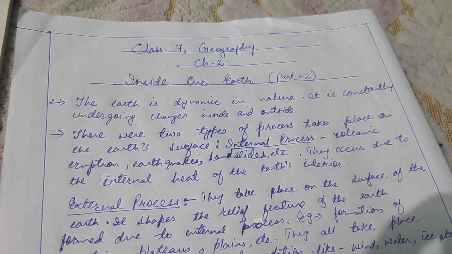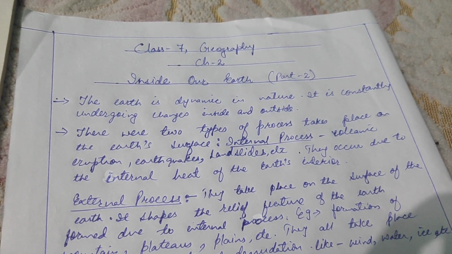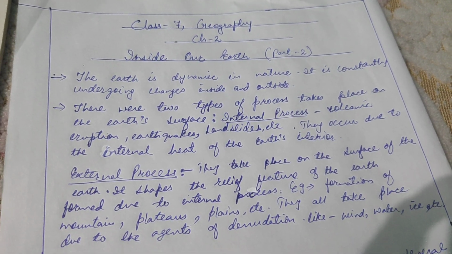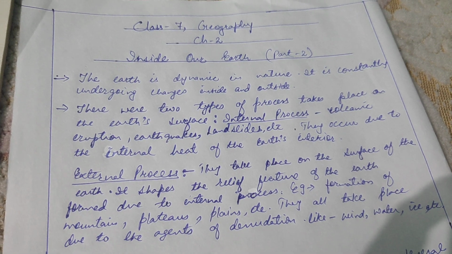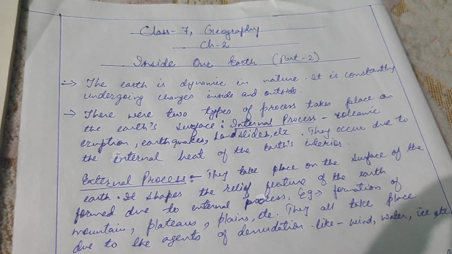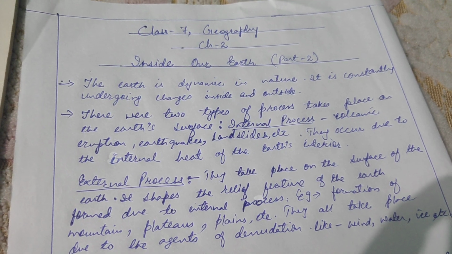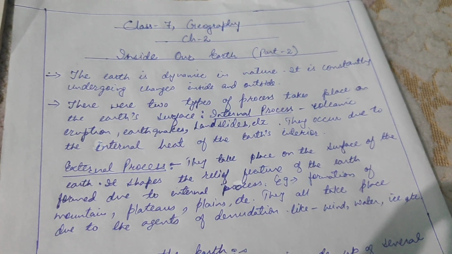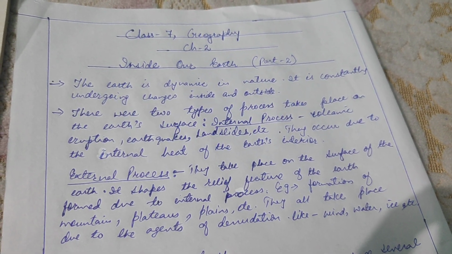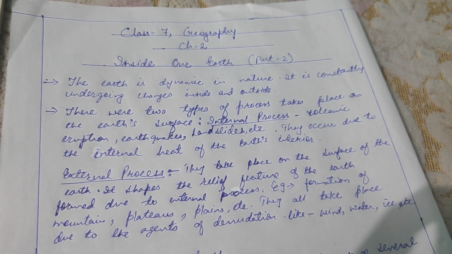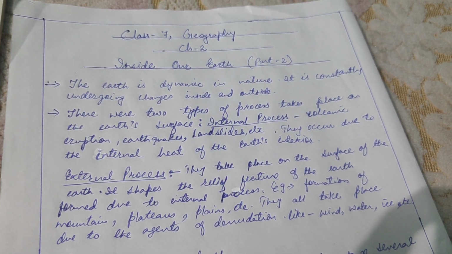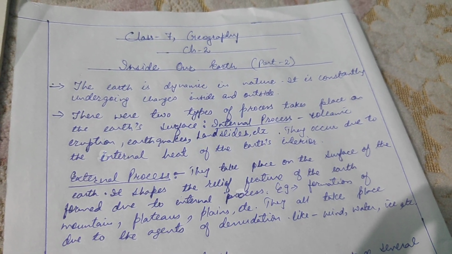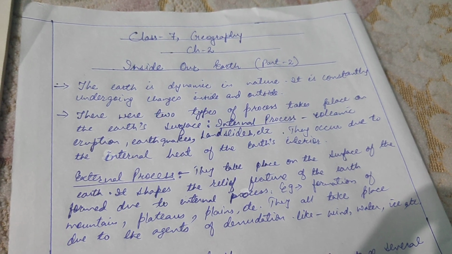Now the second process which takes place on the earth's surface is external process. These external processes take place on the surface of the earth. They basically shape the relief features of the earth which form due to internal processes. For example, we can see the formation of a mountain. The formation of a mountain took place due to internal process, but the shape of the mountain has been formed by external processes like erosion and deposition.